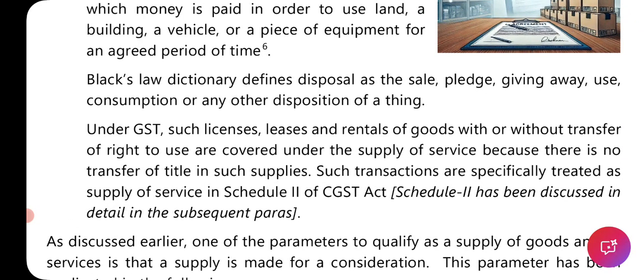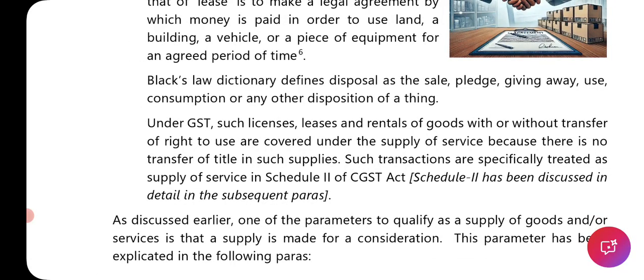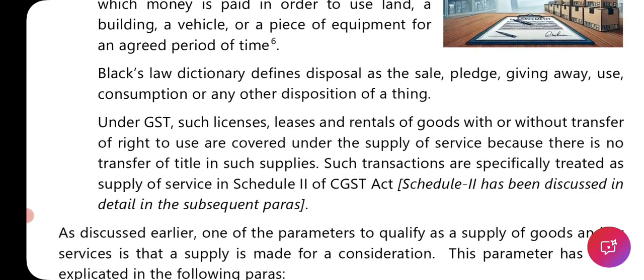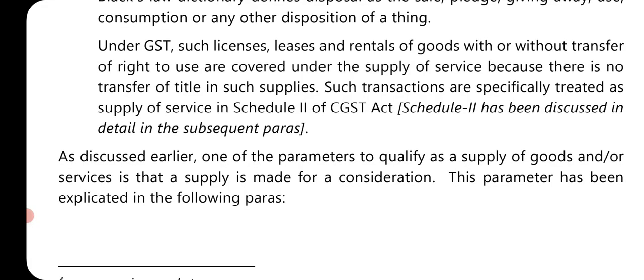Next, Black's Law Dictionary defines disposal as the sale, pledge, giving away, use, consumption, or any other disposition of a thing. Under GST, such licenses, lease, and rentals of goods with or without transfer of right to use are covered under the supply of service because there is no transfer of title in such supplies. Such transactions are specifically treated as supply of service in Schedule 2 of the CGST Act. Schedule 2 has been defined in detail in the subsequent para.